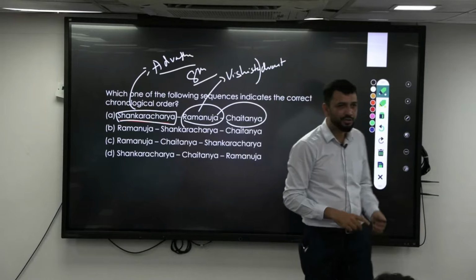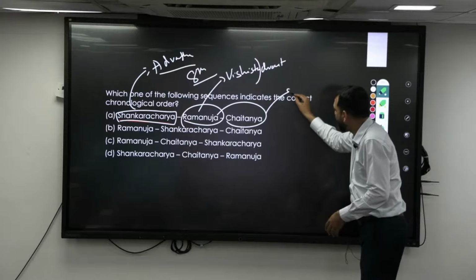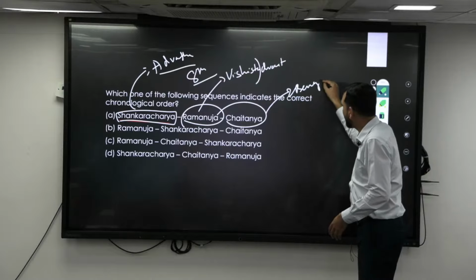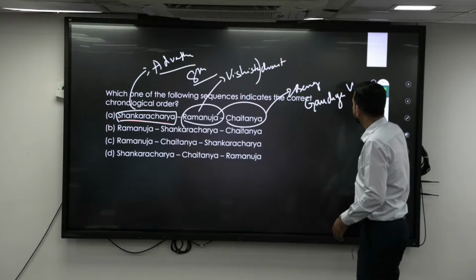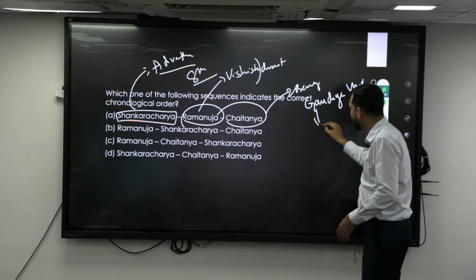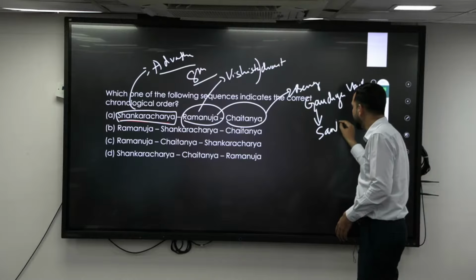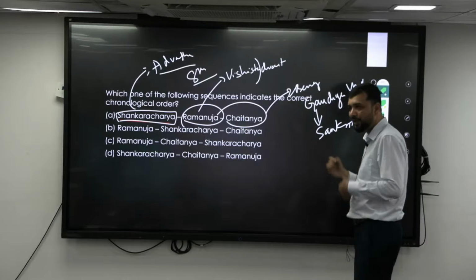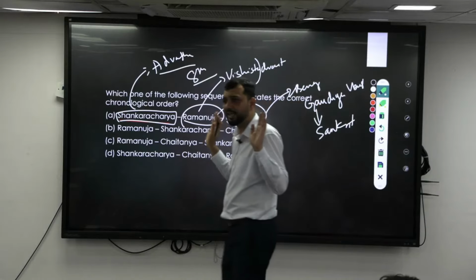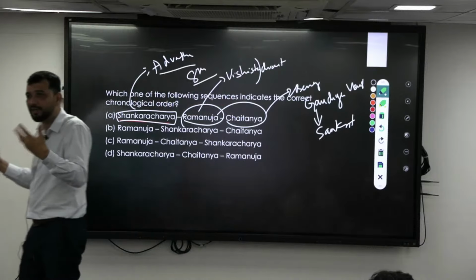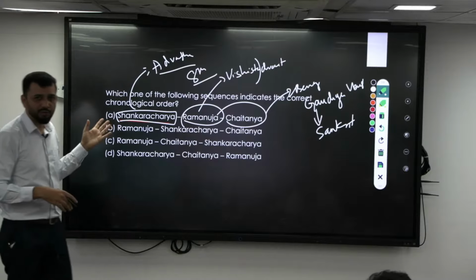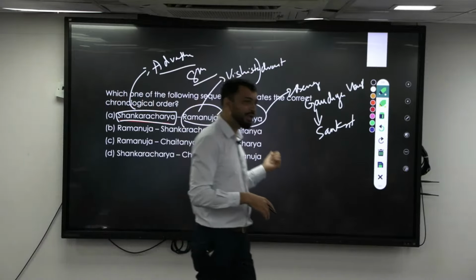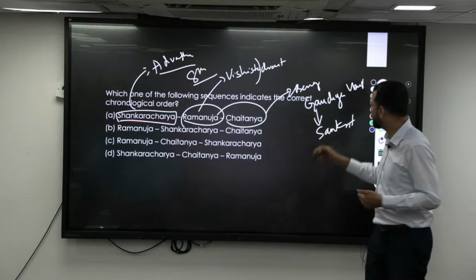Chaitanya's philosophy you should know. He belongs to the Bengal region, where he is the proponent of Gaudiya Vaishnavism. How did he propagate his idea? Through Sankirtanas. This is the medium where you keep chanting God's name, Hare Krishna, Hare Rama. Like that you chant God. So he is basically more of a devotion kind of figure. That he has talked about. So what is his philosophy?